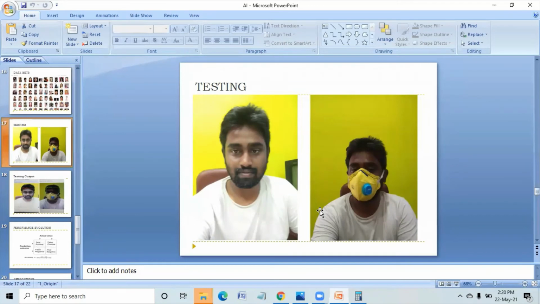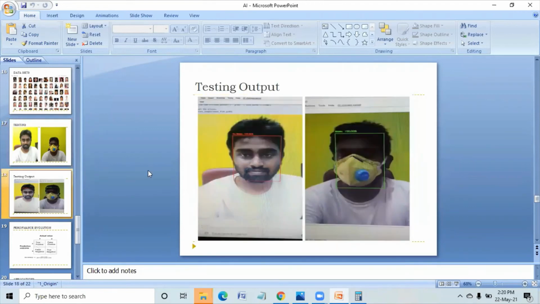I'll tell you how to use that, what are the software required, what are the things you require, I'll be telling you that. So whenever I'm showing this image, see, the system is marking me like this.